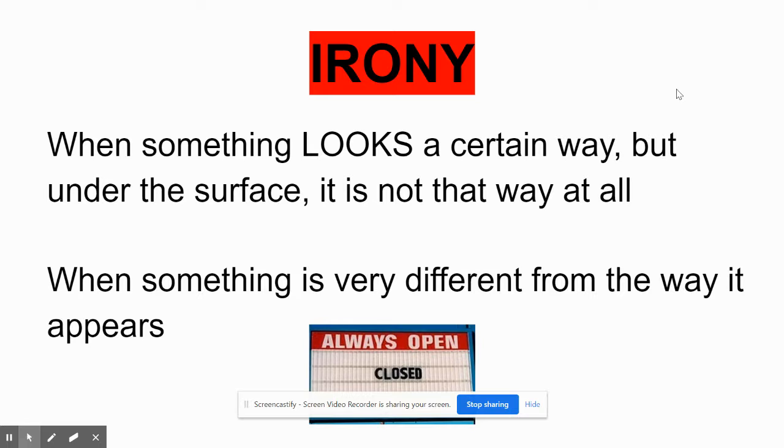So, look at this sign. This is supposed to be kind of a funny example. So, at the top, it says always open.